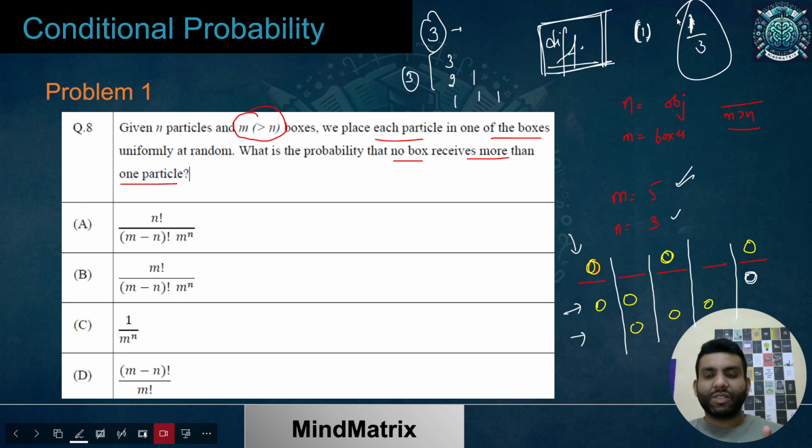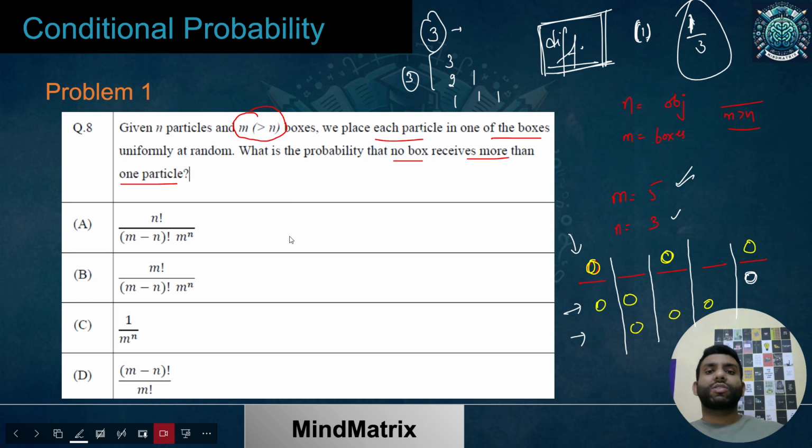Let me just repeat once again. If this would have been the case that all the boxes and all the particles are same, then what is the probability that no box receives more than one particle? There is only one way I could put particles or objects within these boxes. That would have been, just pick any box and put the particle or object.